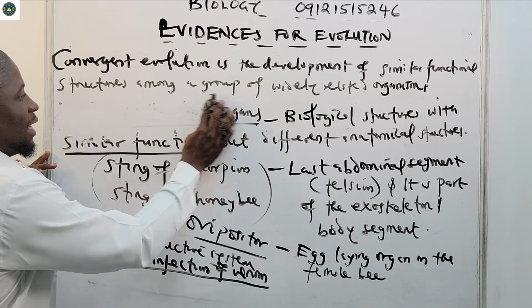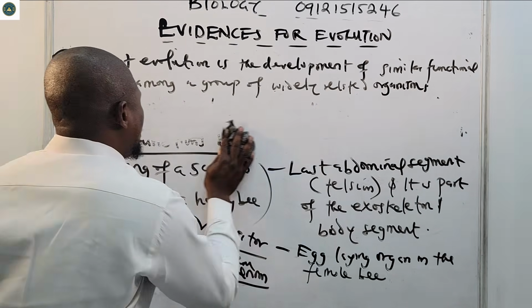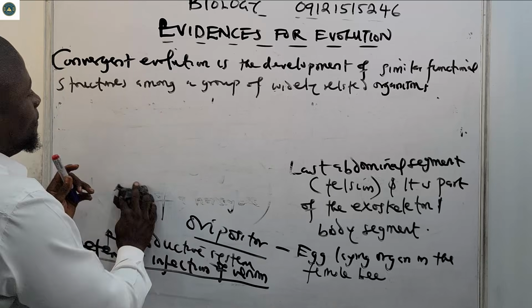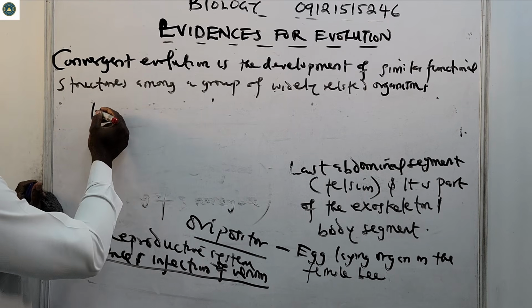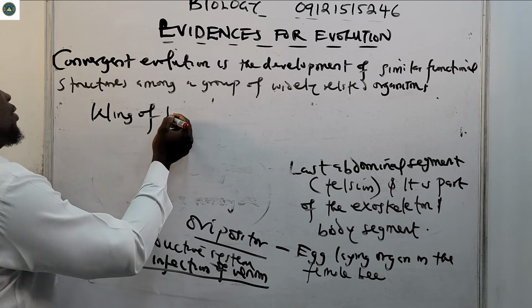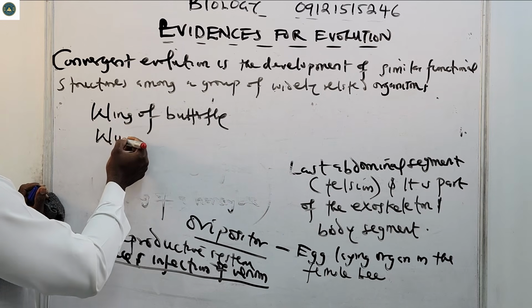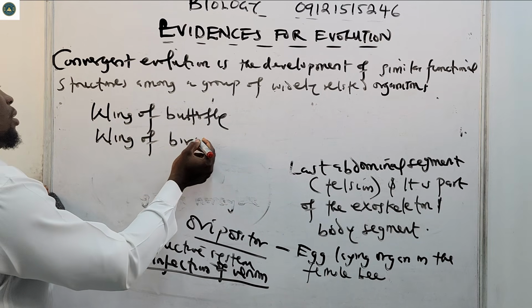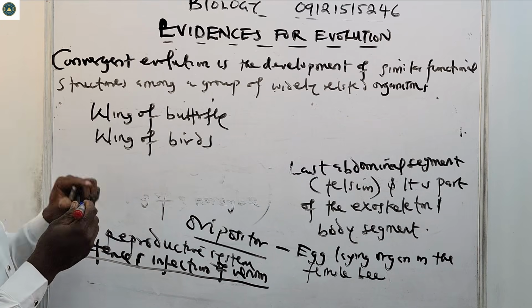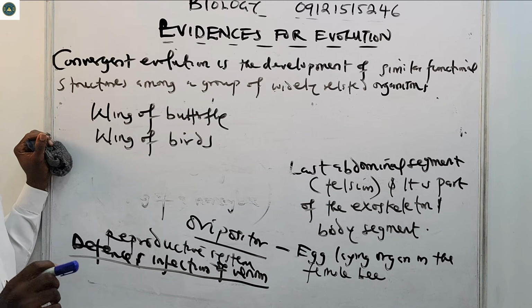Another example of analogous structures is the wing of butterfly and the wing of birds. So this is another example of analogous structure.